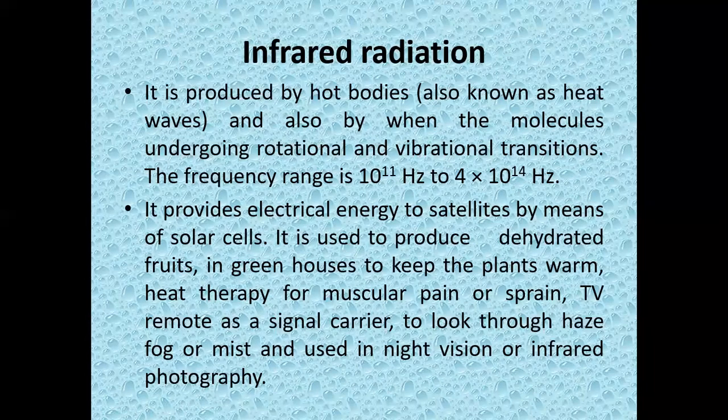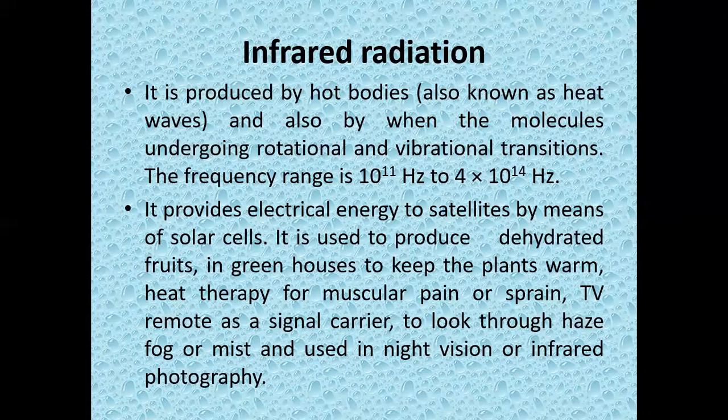Infrared radiations mean heat radiations, so they are produced by hot bodies and also when molecules are undergoing rotational and vibrational transitions. So when the molecules in a gas or in a body are undergoing rotational or vibrational transitions, then what is produced? Infrared radiations are produced. What is the frequency range? That is 10 raised to 11 hertz to 4 into 10 raised to 14 hertz.